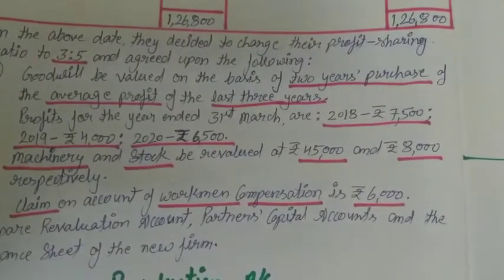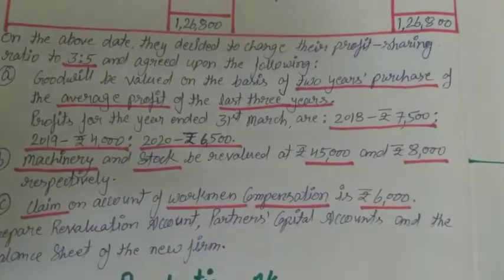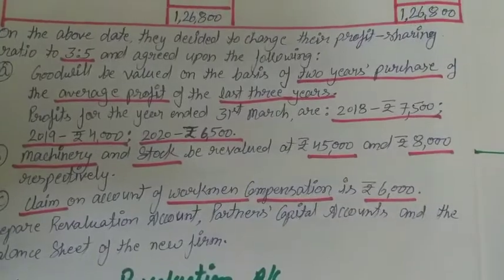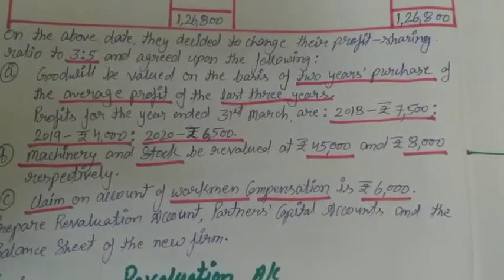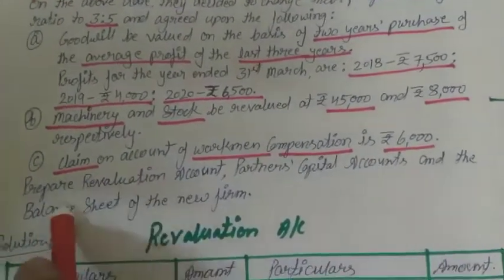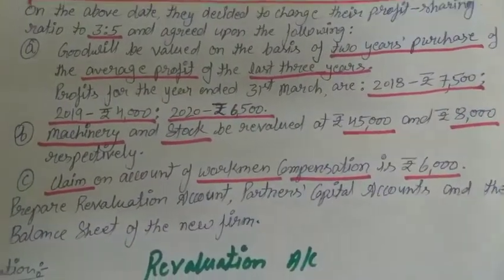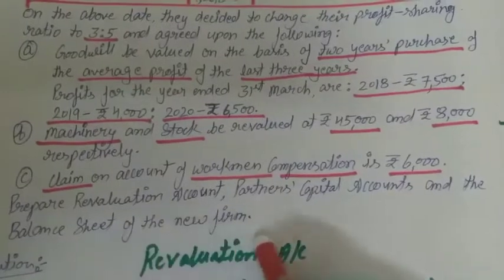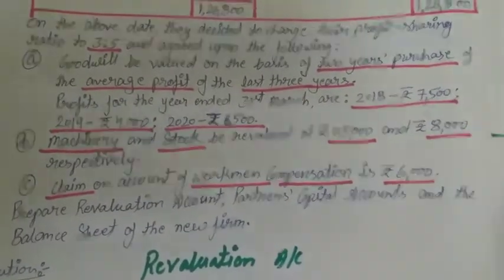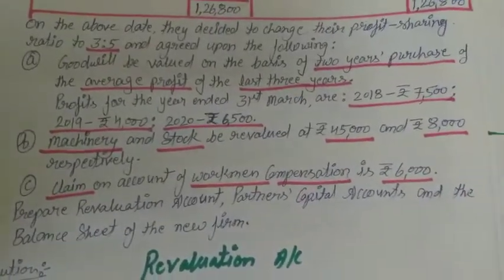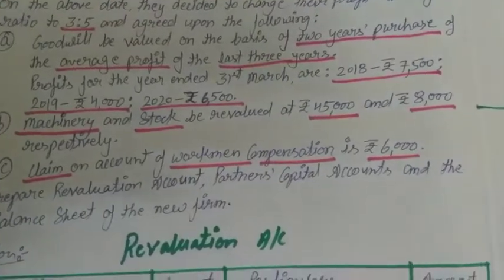And then what they are asking in the question, journal entry or the accounts, what the thing they are asking. Prepare revaluation account, partners capital account and the balance sheet of the new firm. New profit share ratio will be changed, so the reconstitution of the partnership firm will be there.